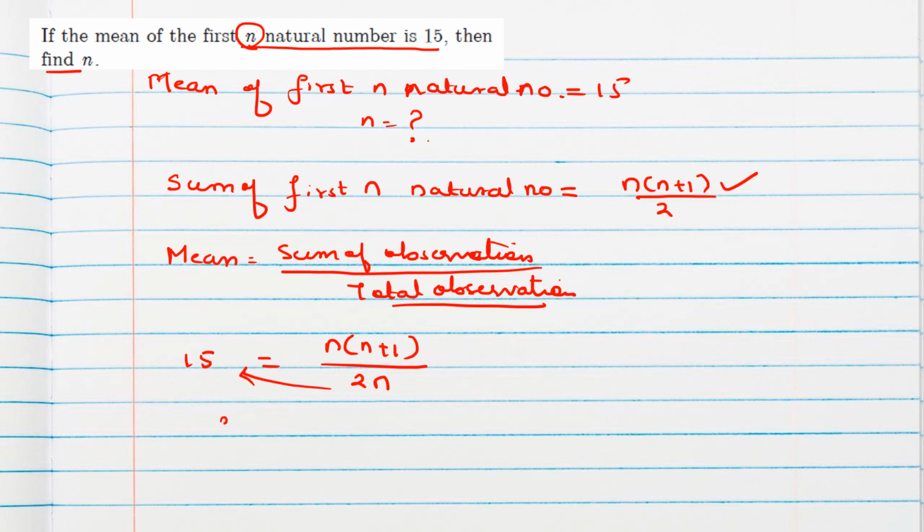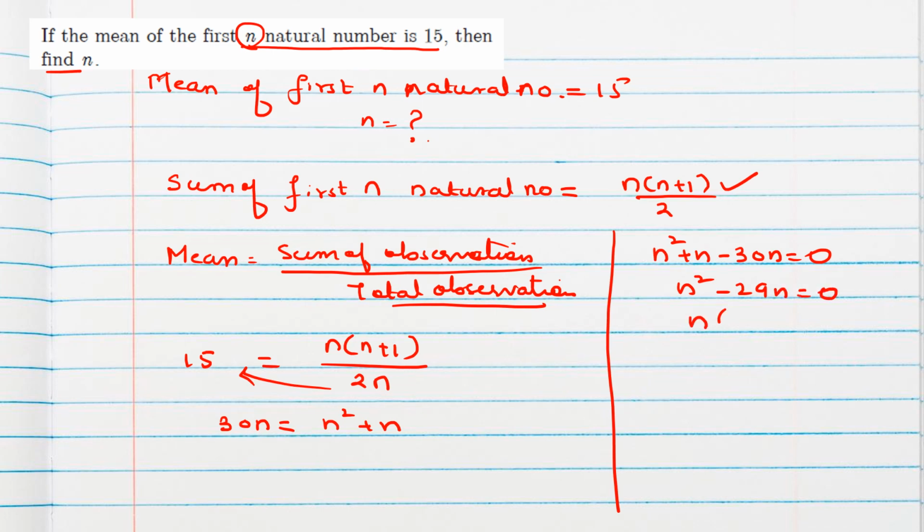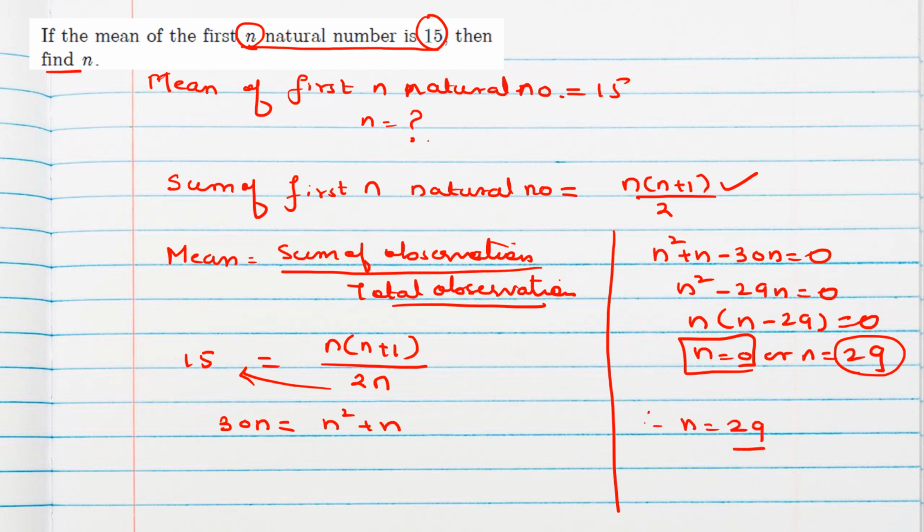So we can shift this: 30n equals n squared plus n. So n squared plus n minus 30n equals 0. n squared minus 29n equals 0, and we can take n common. So n equals 0 or n equals 29. n equal to 0 is not possible, because if the mean is 15, that means there should be some numbers, isn't it? So 29 numbers are there for which the mean is 15. Therefore n is equal to 29. So the mean of the first 29 natural numbers is 15 according to the question.